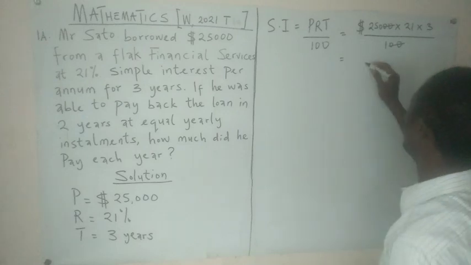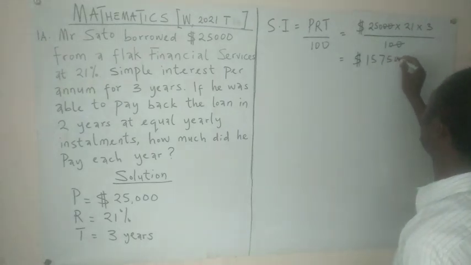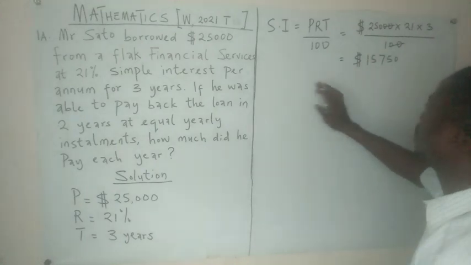This will give us $15,750. Remember that this is simple interest.